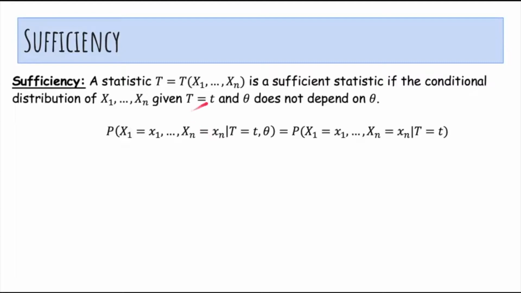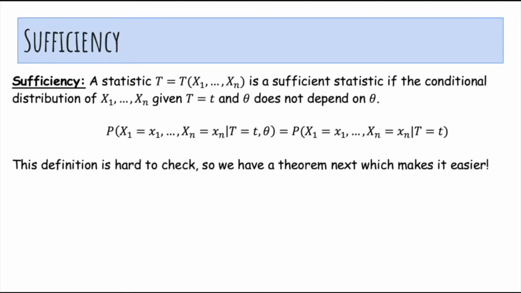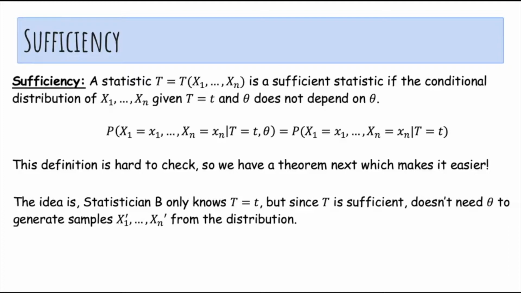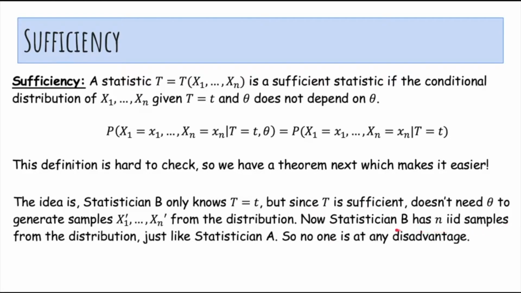Okay, so a statistic t is a sufficient statistic if the conditional distribution of the data samples x1 through xn given t and theta does not depend on theta. So the probability of the data samples given t and theta is the same as the probability of the data samples given only t. In this case, if we know t, then theta is just unnecessary. Like, it does not really help us determine the probability of the samples. This definition is hard to check, so we have a theorem next, which makes it easier. But the idea is that statistician B only knows t, but since t is sufficient, they don't need to know theta in order to generate new samples from the distribution. So statistician B can actually just generate n IID samples from the distribution, just like statistician A. No one is at any disadvantage.